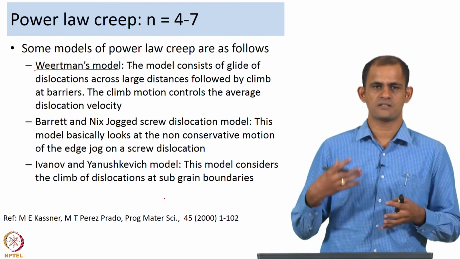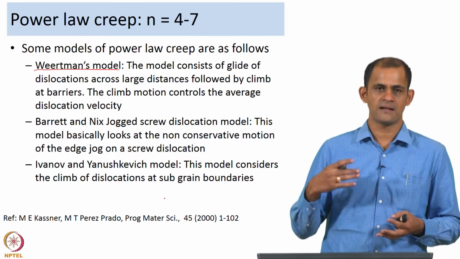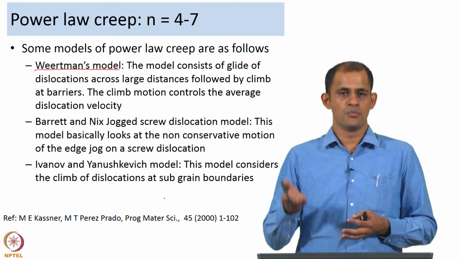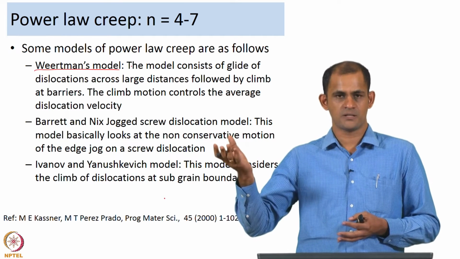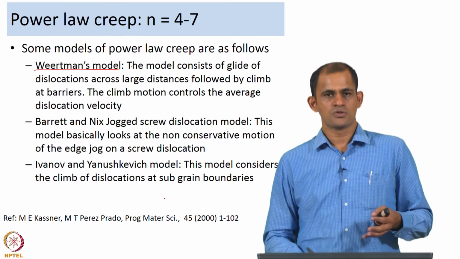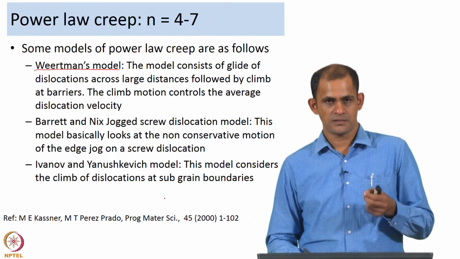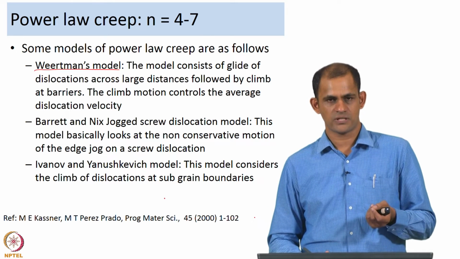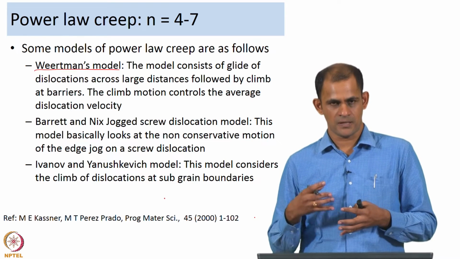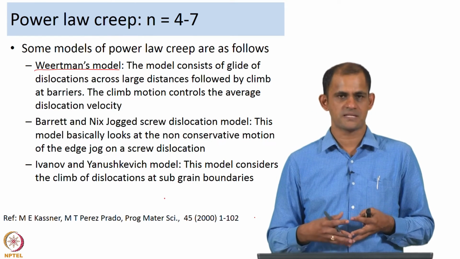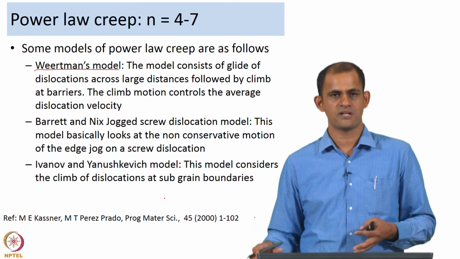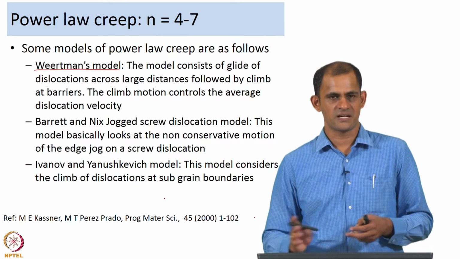in those cases the dislocations find it difficult to move further, and at that point the dislocations would start climbing in order to move up the barrier and probably meet the dislocations on the other slip plane, annihilate each other or continue with their motion. So, in Weertman's model, the climb motion controls the average dislocation velocity. You have two steps, a glide step as well as a climb step, and Weertman's proposal is that the climb step is the rate controlling step, and it influences the average dislocation velocity involved during creep.